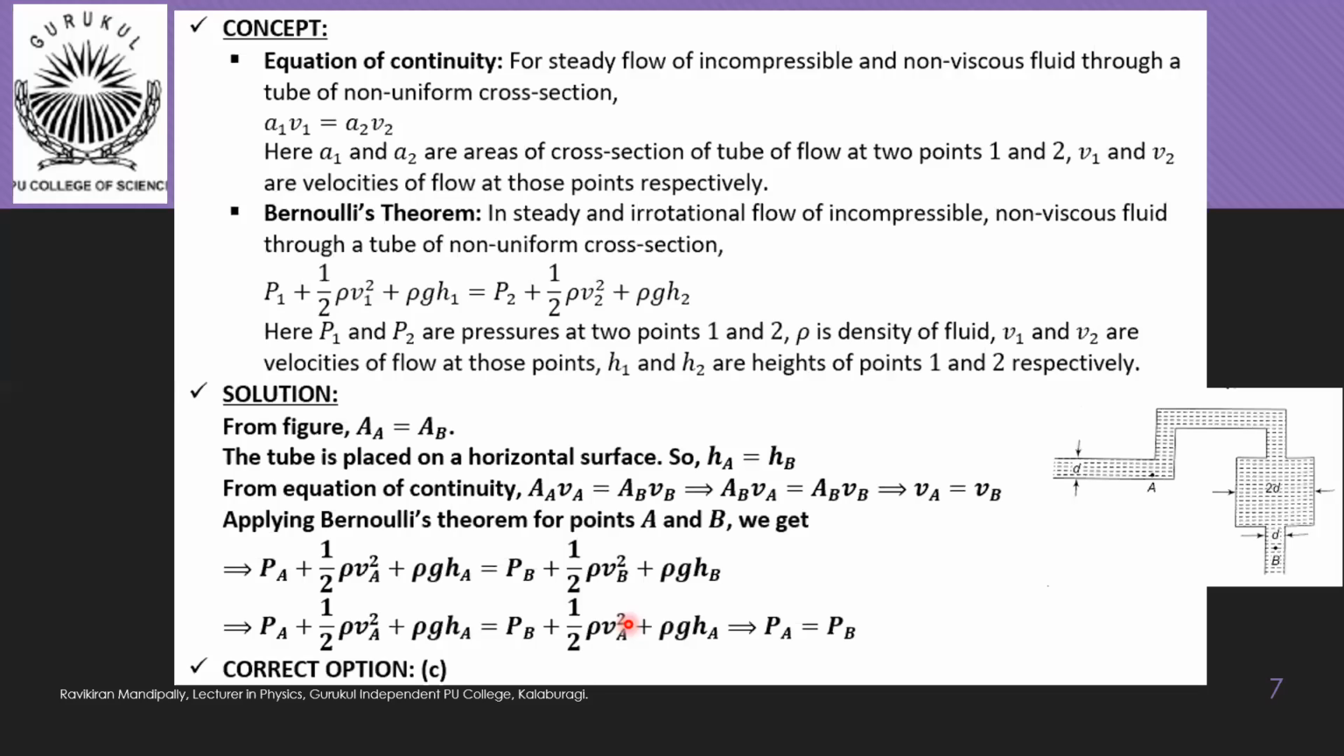Now the two terms on either side, half rho VA square and half rho VA square, will cancel. Rho g HA and rho g HA will be cancelled. So the only relation that is remaining is PA is equal to PB. So in this case, at point A and point B, pressures are the same and velocities of flow are the same. So the correct option is option C.